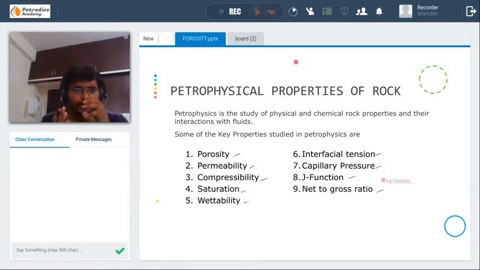Okay. Petrophysics is a study of physical and chemical rock properties when there is an interaction between rock and fluids. Okay. Some of the key properties, note on this one. We will be going topic by topic. First, today we will be covering only porosity. During the class only, we will be solving some of the numericals.